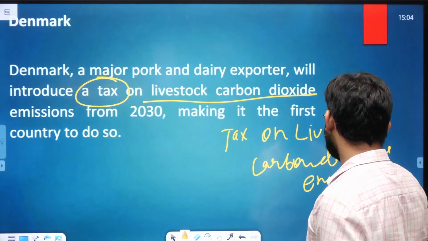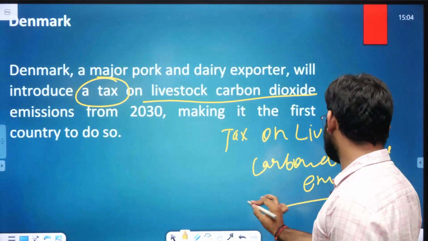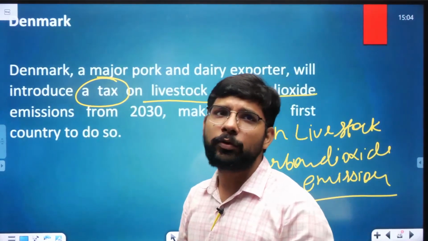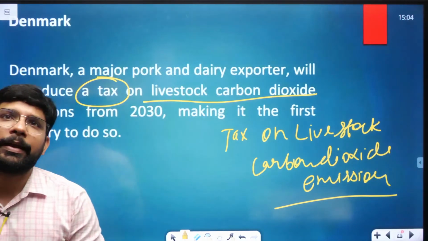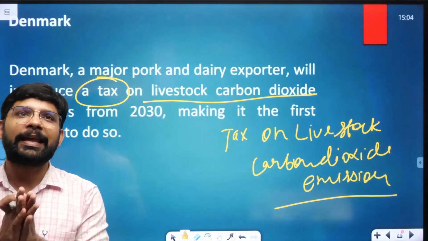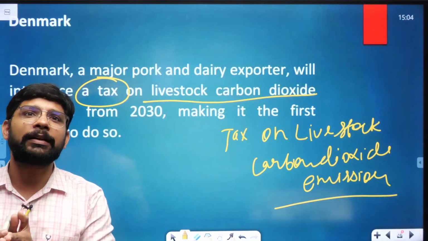Livestock are a major source of emission of methane and carbon dioxide. So they introduced a tax there, and it's the first country.